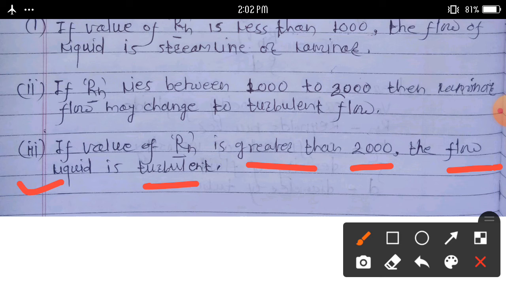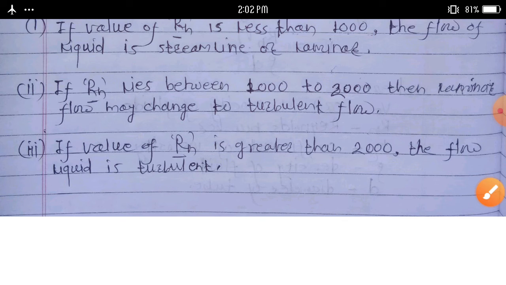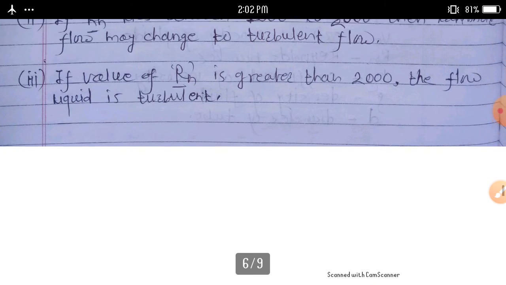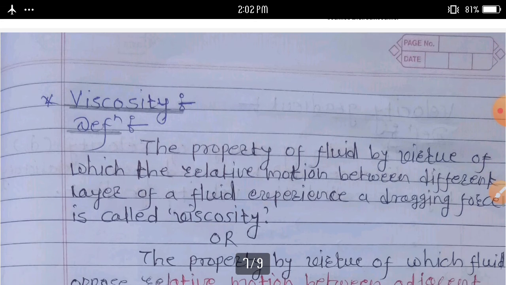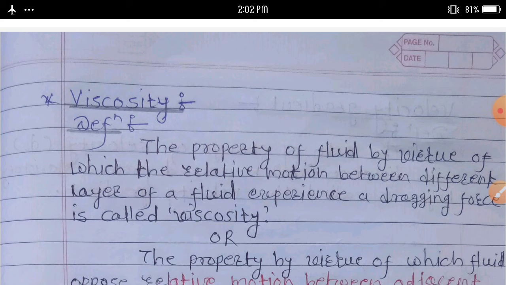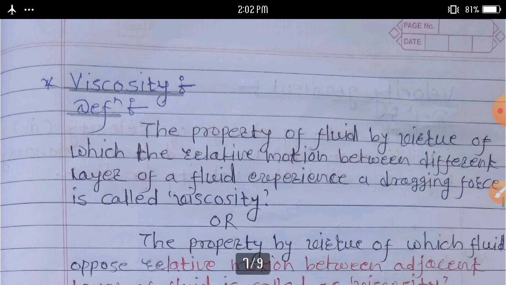Then another interesting term we can discuss here: what is meant by viscosity. Another interesting property of a fluid is viscosity.